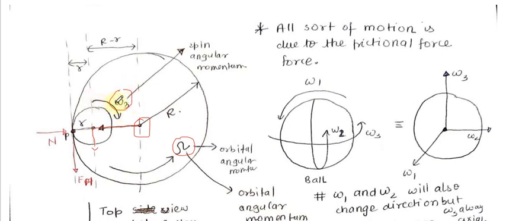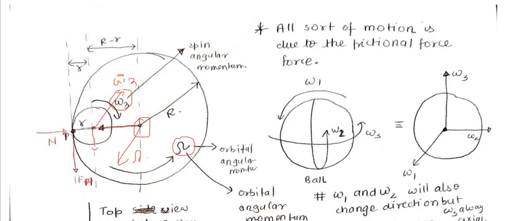Now using the finger rule, if you curl your finger, omega 3 will be somewhere inside the plane. And by using the curling finger rule, this capital omega will be outside the plane. So this is the direction of capital omega, and this is the direction of omega 3.